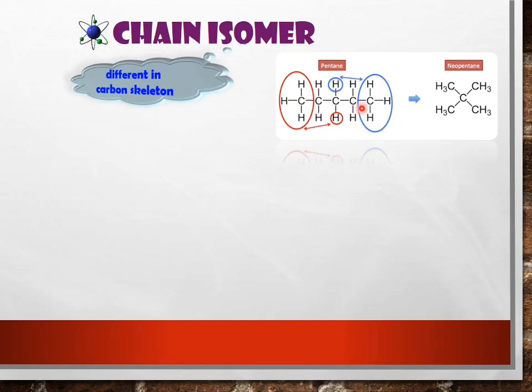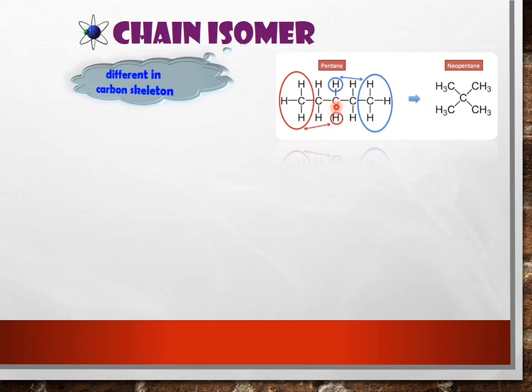So how to make it a chain isomer like neopentane? What we need to do is exchange the position of carbon skeleton. So look here. For example, in the red circle here, we have CH3, and we need to move the CH3 to the central carbon here.